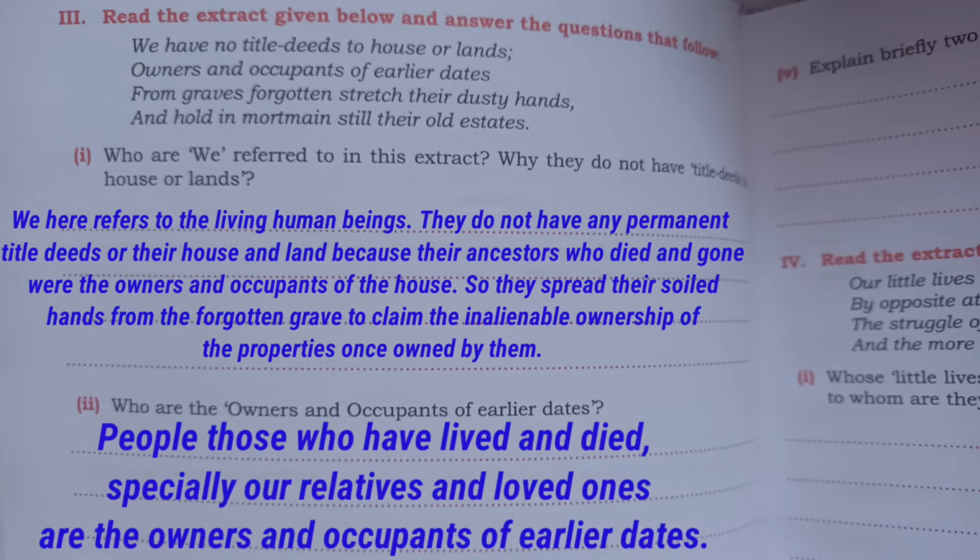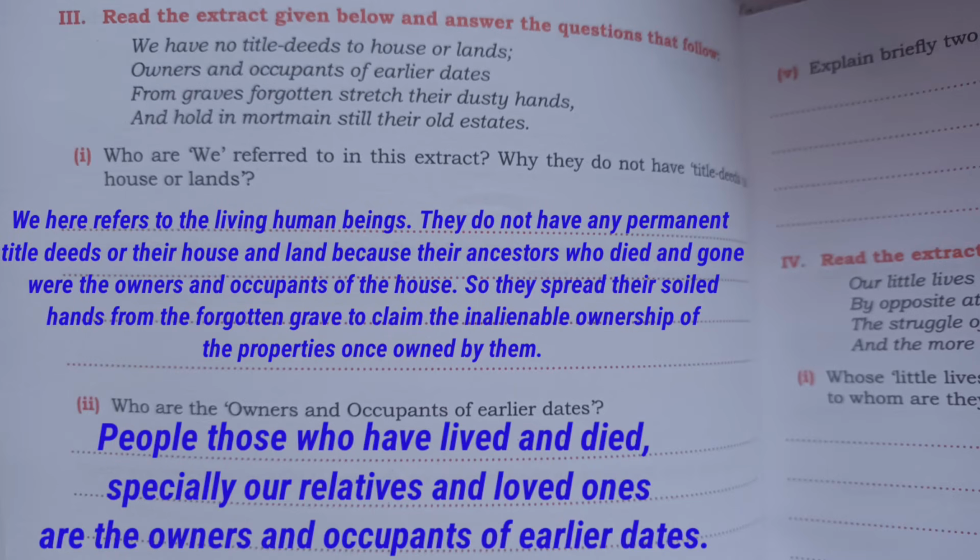Next extract, number 3. The first question of extract 3 is: who are we referred to in this extract? Why do they not have title deeds to house or lands? So the answer will be: we here refers to the living human beings.